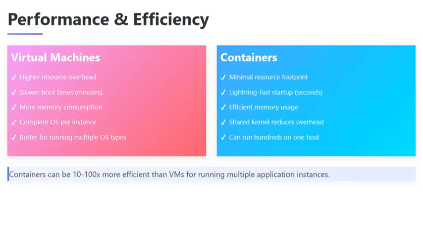Performance matters. Virtual machines have higher overhead. Each VM includes a full OS. Containers are incredibly efficient. You can run hundreds on a single host. For application deployment, containers can be 10 to 100 times more efficient than VMs.